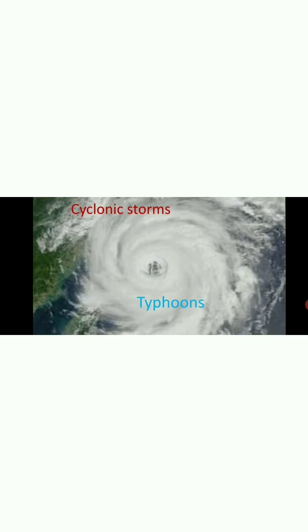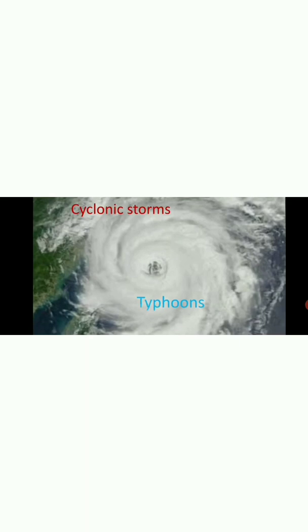Cyclones occurring in the western part of the Pacific Ocean along the coast of Japan, China, Philippines, etc. are known as typhoons. As seen in the figure, a cyclone is shown by the letter L because of low pressure in the interior side and high pressure surrounding it. This storm arises in a month between June and October due to high velocity winds and heavy rain.